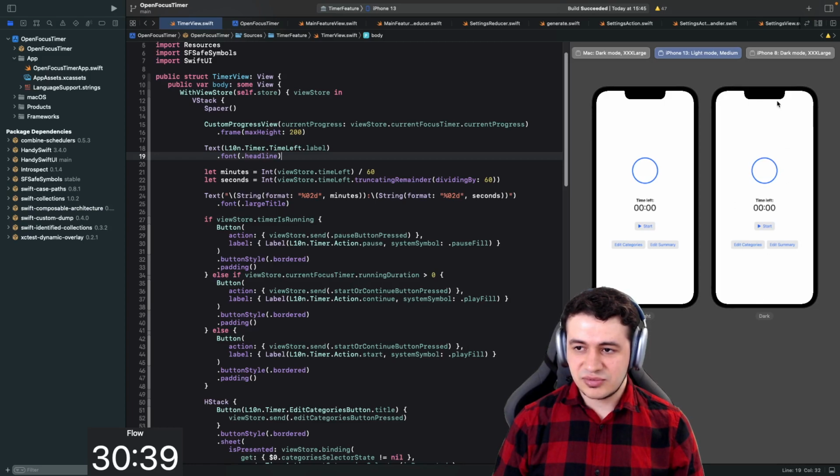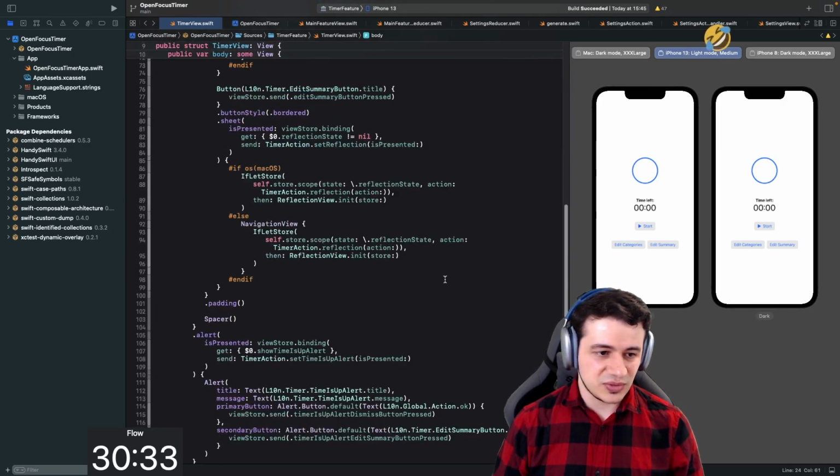But dark mode doesn't really render in dark mode. I mean, I do have a dark mode. Ah, it's because I'm setting it explicitly, so it doesn't work.